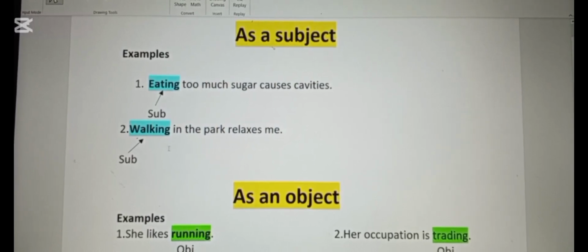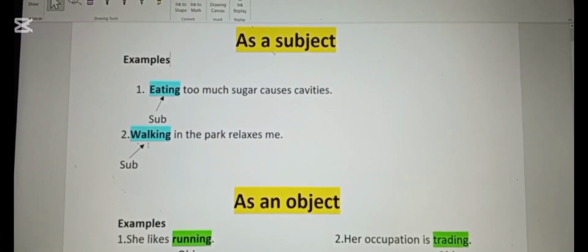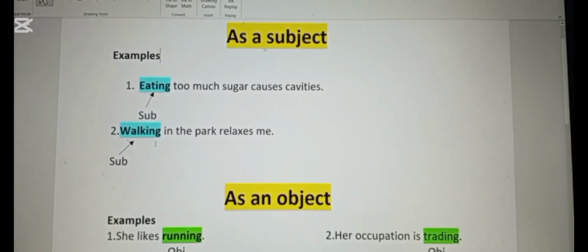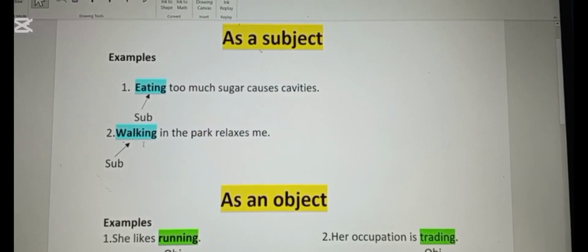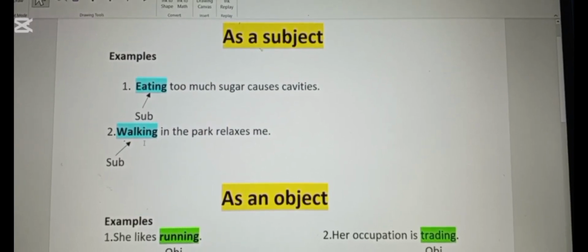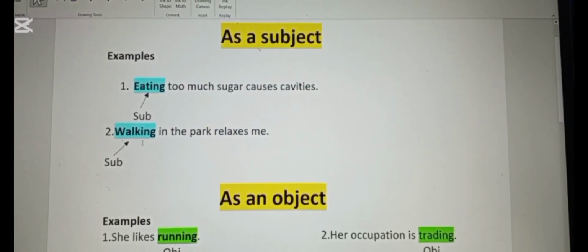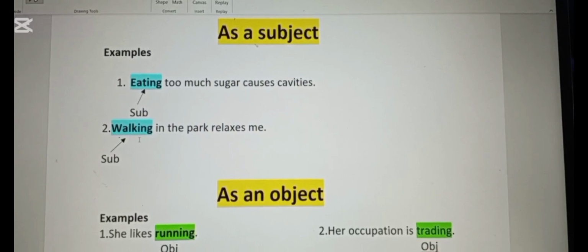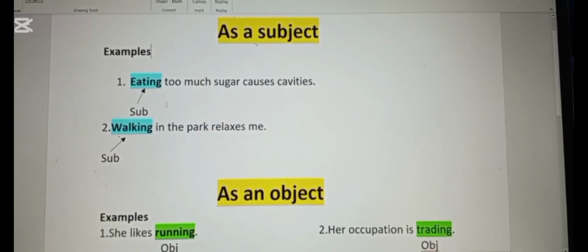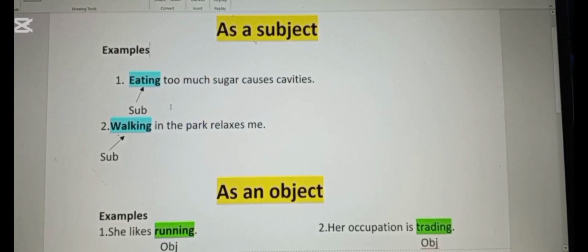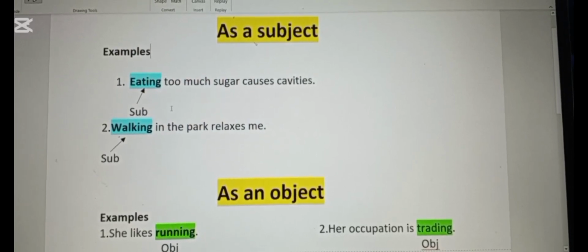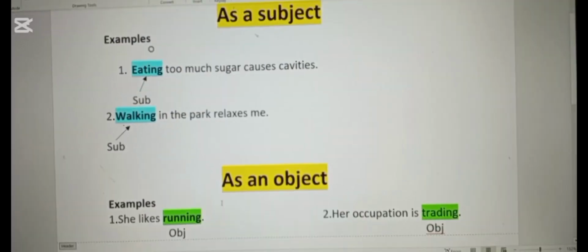Here in the second example, the word walking is a gerund, and it has taken the place of a subject. So you will not confuse a gerund with a continuous tense, because in these two examples, the gerund is not telling you about an action that is going on. It is just telling you about a general idea.